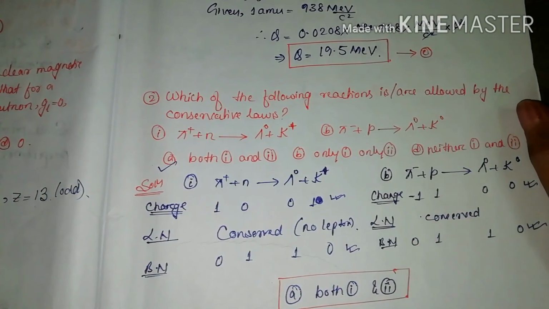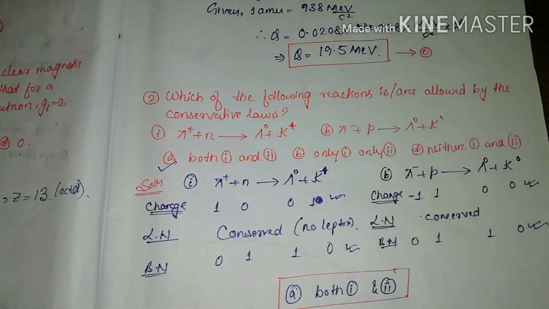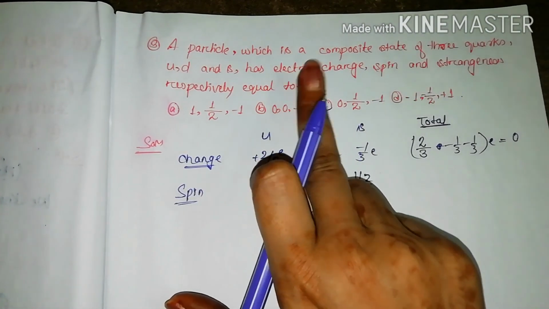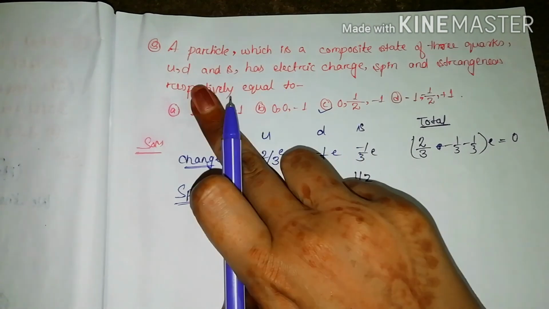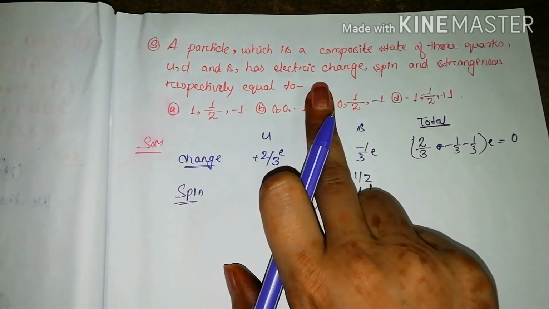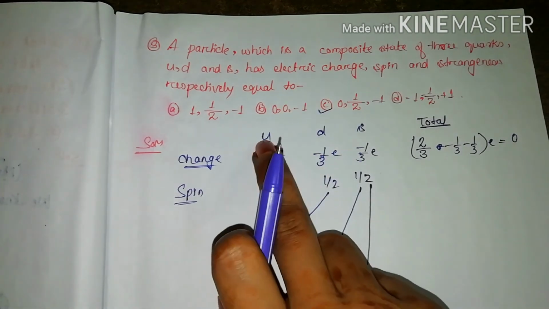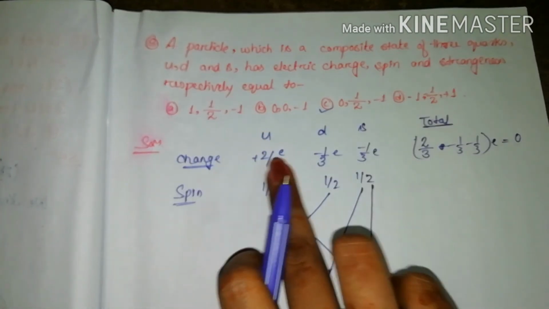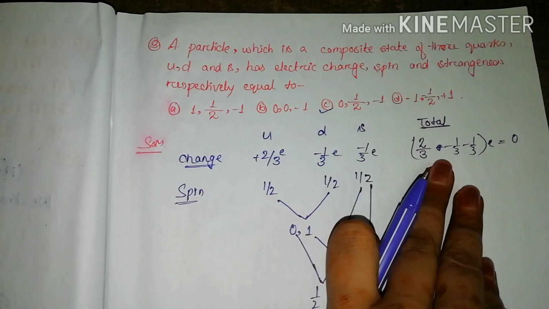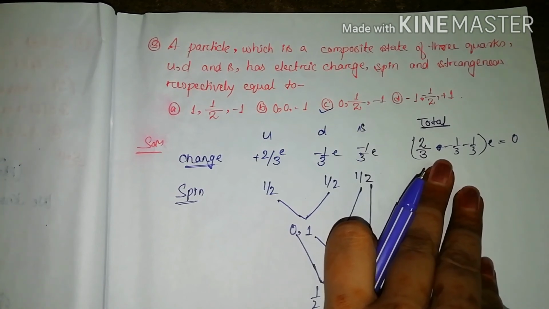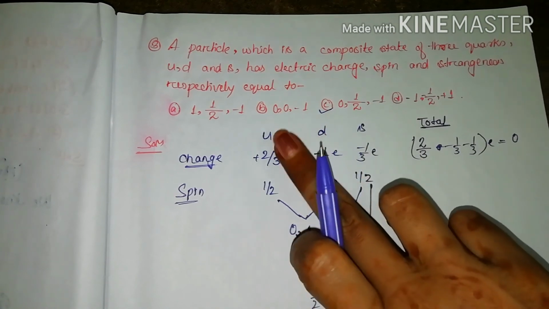Now let's come to the next question, which is the last question of this. It is said a particle which is a composite state of three quarks, up, down and strange. It has electric charge, spin and strangeness, and we have to calculate the strangeness, electric charge and spin of this particle.